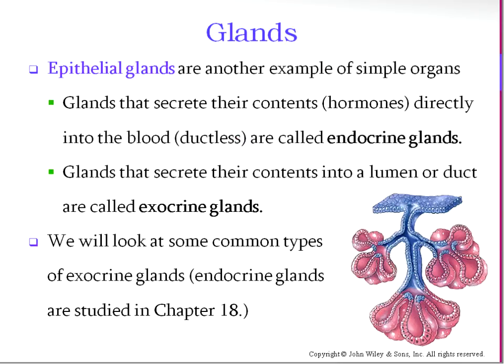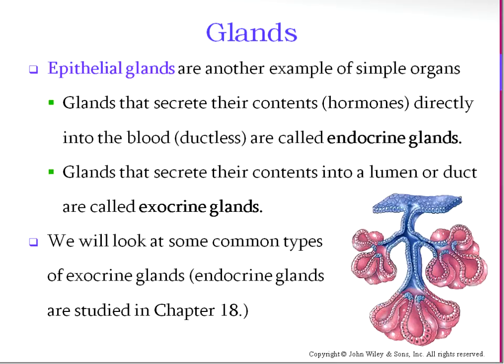So epithelial glands can be considered simple organs, which just means they're predominantly made up of just a single type of tissue. So you want to know about the two different types of glands.